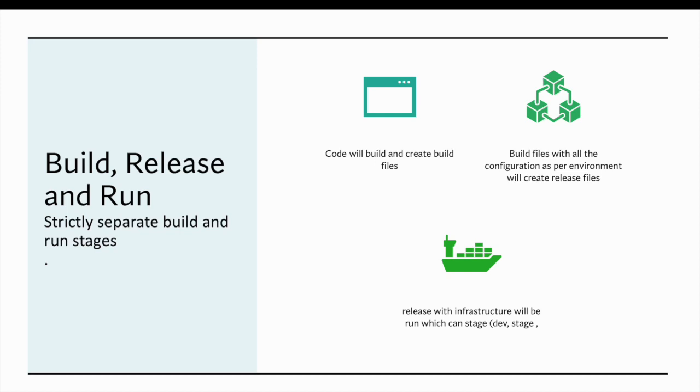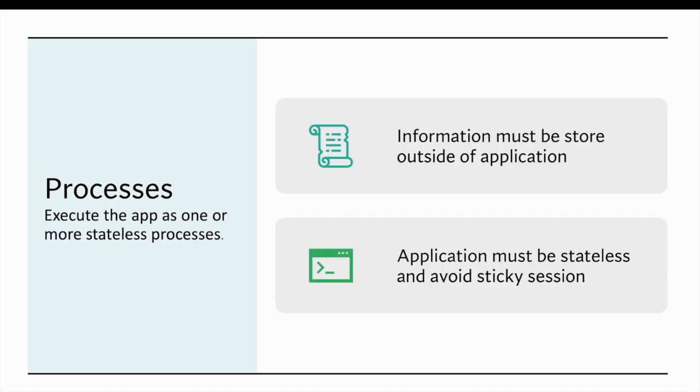For example, if you're building a container image, it should run as the container image, and in this case your release will be the image artifact. So that's what it's trying to say: build, release, and run. Strictly separate the build and run stages. You build the same code in the build stage, but when it goes to the release stage with the configuration details, it should be ready for staging or production deployment. And when it is deployed in production, it should have the relevant configurations.